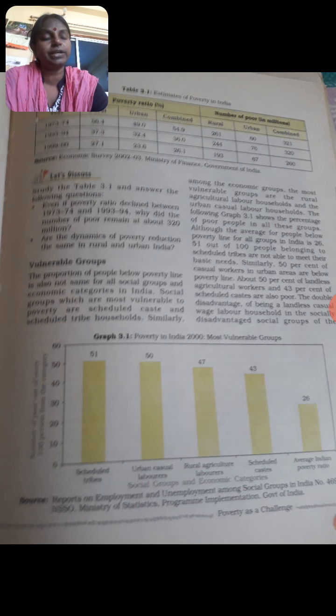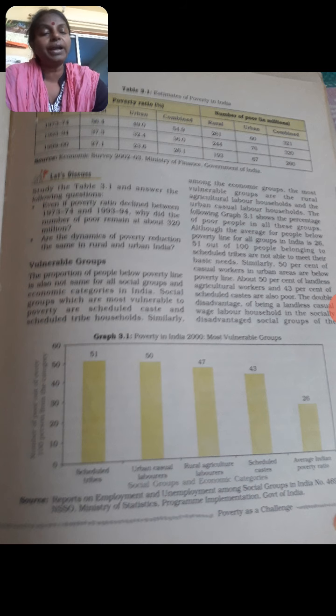Again in 99-2000, in rural areas the poverty ratio has come down from 37% to 27.1%, and in urban areas from 32.4% to 23.6%.